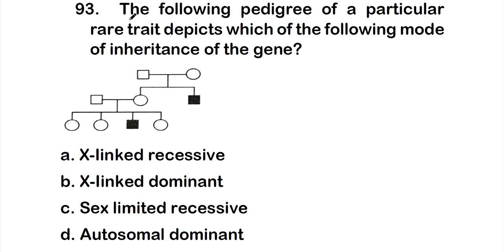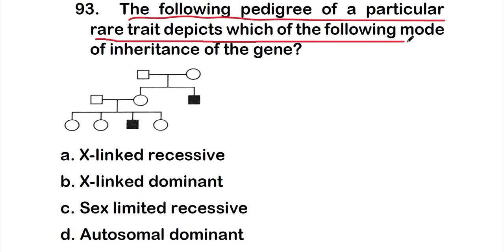The following pedigree of a particular rare trait depicts which of the following modes of inheritance of the gene? So this is the pedigree, and by looking at this pedigree you have to choose which inheritance is responsible for this.